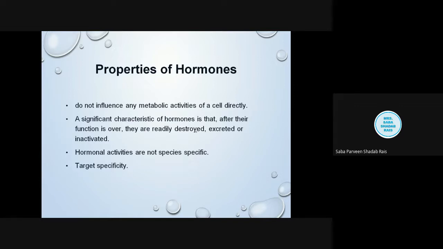When it is produced by the hypothalamus, it inhibits many hormones inside the pituitary gland. For example, prolactin inhibitory hormone is a statin hormone produced by the hypothalamus, and it acts on the anterior pituitary gland and stops the action of that particular hormone.